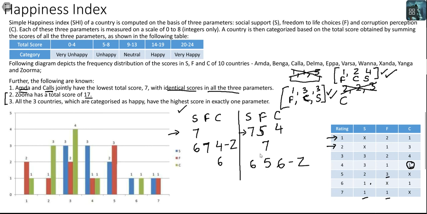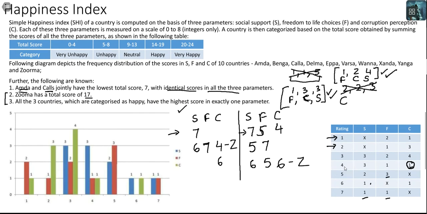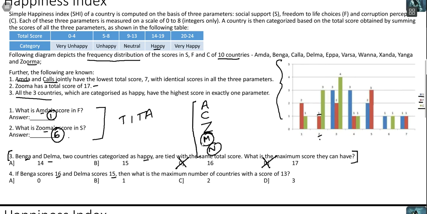Now I have to ensure that this second line also gets to 16. I need 9 again. I don't have any 6s to use. I can get a 5 from here. Again, getting a 4 in C will be a problem because there is just 1 4 in C, and that is already getting used up, which means I cannot reach a total of 16 either. So this is gone, and I would have to remove the writing that I have made for this.